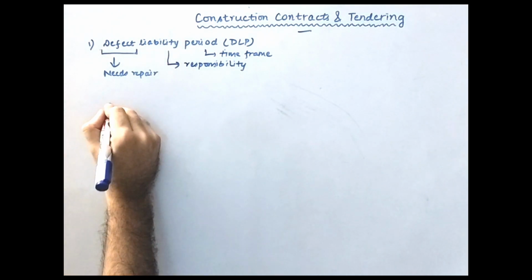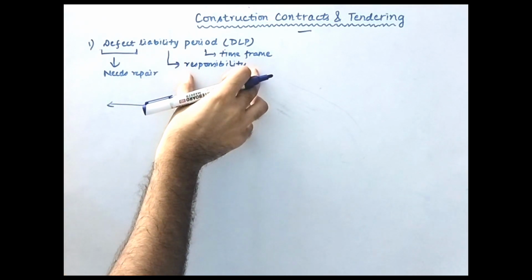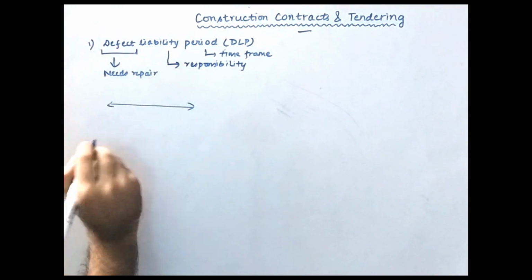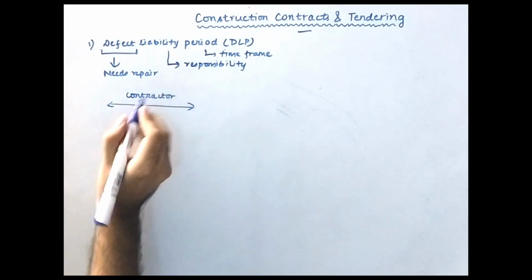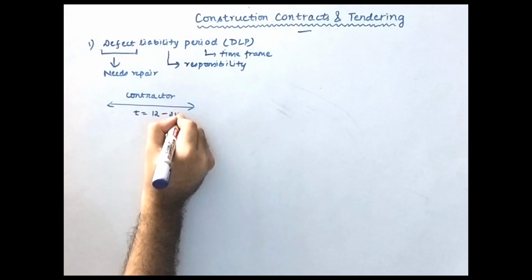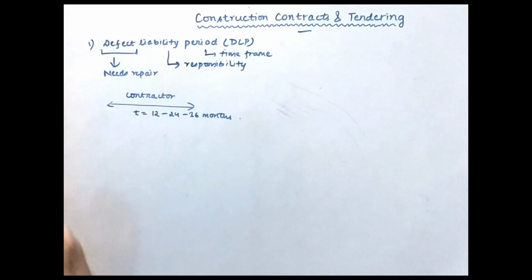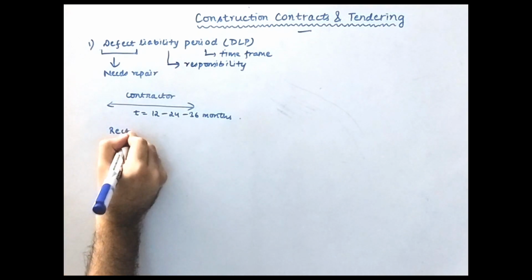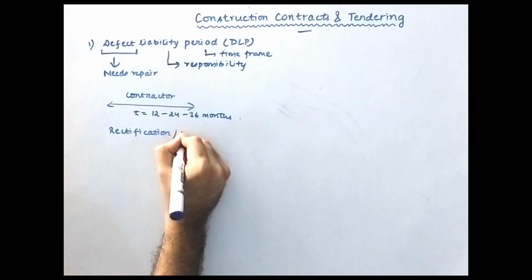This shows that it is a basic time interval over which someone will have the responsibility of repairing the defects. Who will have this responsibility? The contractor will hold this responsibility, and it will have a certain time frame like 12 months or 24 months or 36 months, depending on the item. The defect liability period is also called the rectification period or the warranty period.